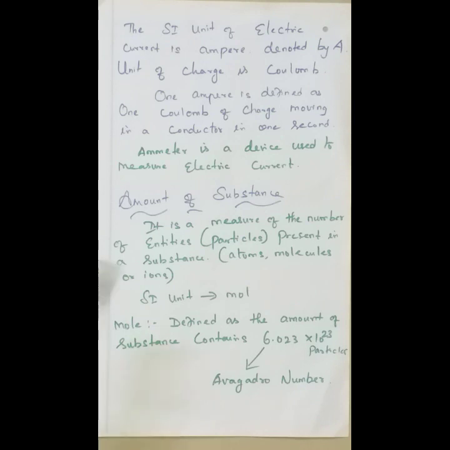Now we are going to see the amount of substance. It is also one of the physical quantities. The definition: it is a measure of the number of entities, that is particles. Entity means whether it is an atom, molecule or ion. So generally we call them entities present in a substance. For example, in carbon dioxide, how much amount of carbon and oxygen is present, that we call the amount of substance.